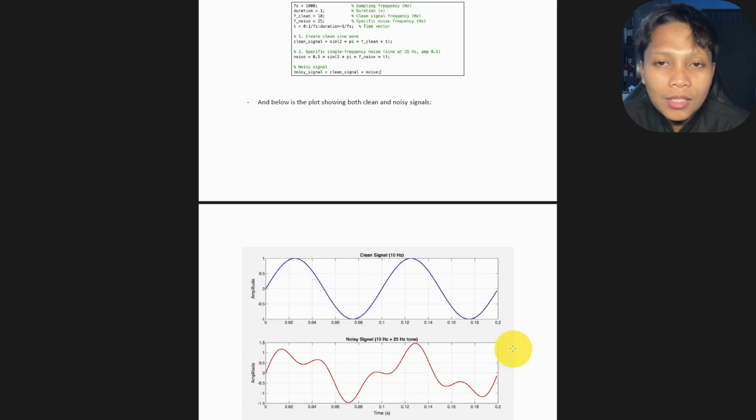Time domain plots show the waveform distortion caused by the noise, but they do not clearly tell us the noise frequency. Therefore, FFT is used in the next step to identify the frequency components.